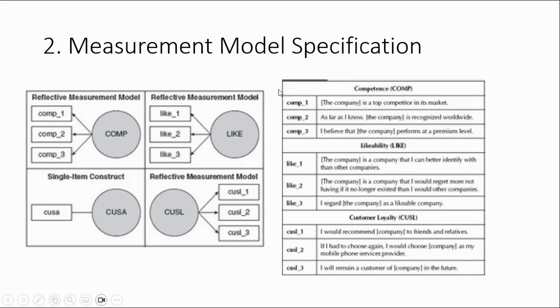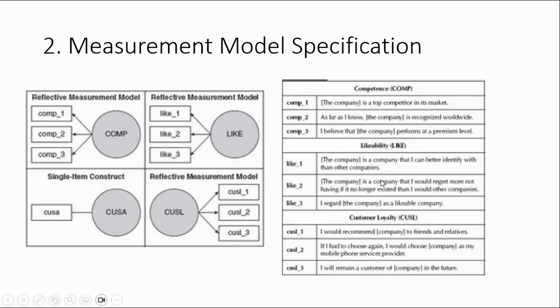This is the measurement model based on the theory I mentioned before. How do we measure competence? We cannot directly measure competence. We need to use indicators. Here we have three indicators.